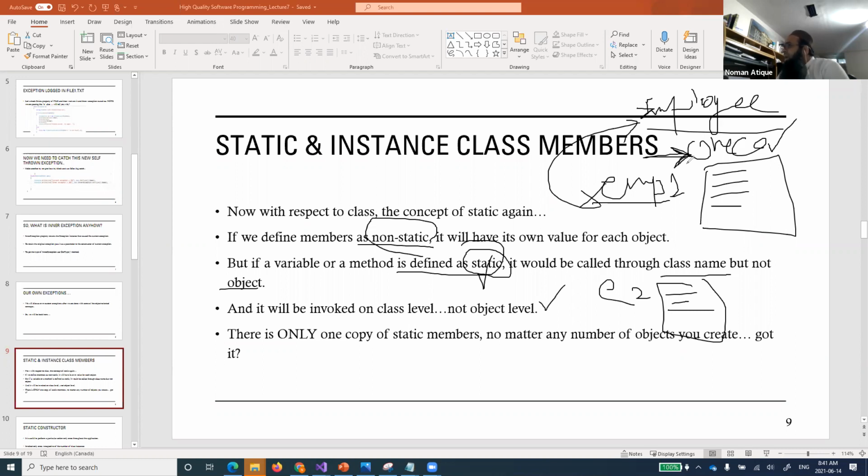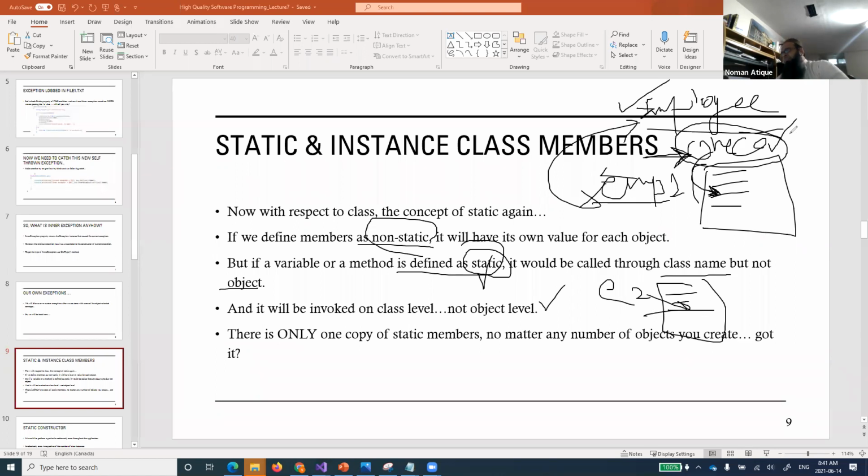They are not object dependent, rather they are class dependent. By class dependent we mean they will be on the basis of the class, at the level of the class, and they won't have their specific value or evaluation inside E1 or E2. Why? Because they are defined as a sort of global something that is available for every object. So they are defined once only, they are just used once.